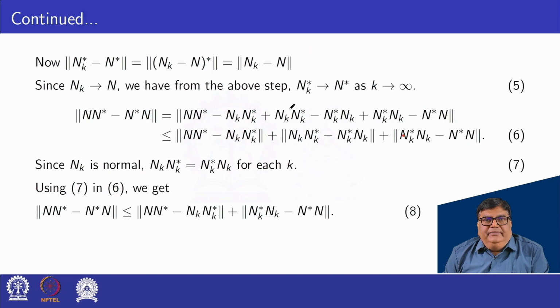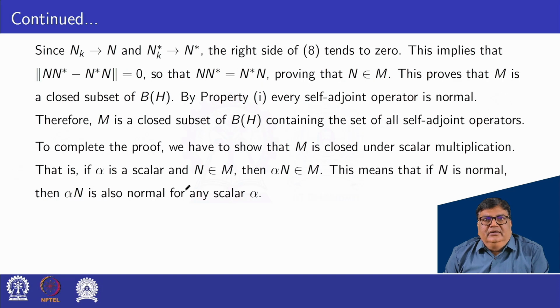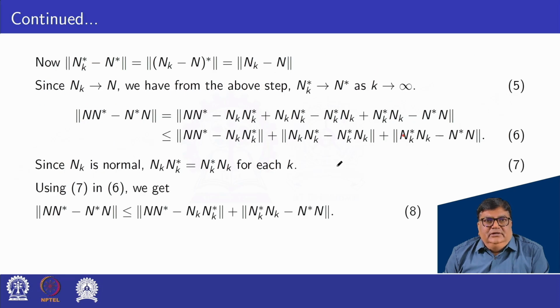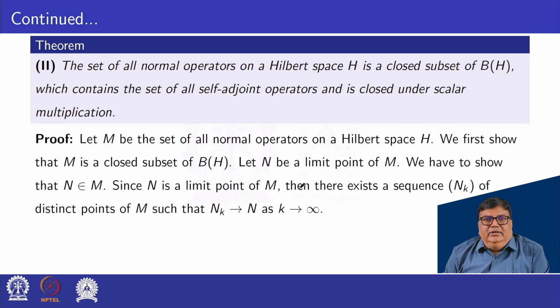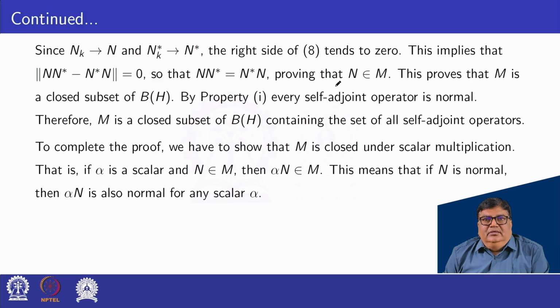So here N_k converges to N and N_k star converges to N star. Then the right hand side of equation 8, that is, norm of N N star minus N star N, tends to 0 as in theorem 1. This implies that N N star is N star N, proving that N belongs to M, because N_k are the distinct points of M and N is also an element of M. This proves that M is a closed subspace of B(H) by property 1.